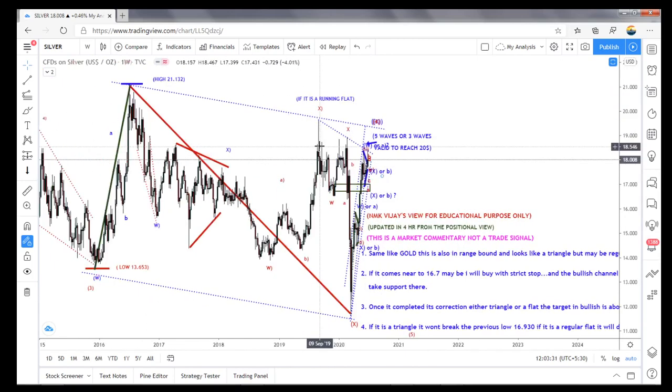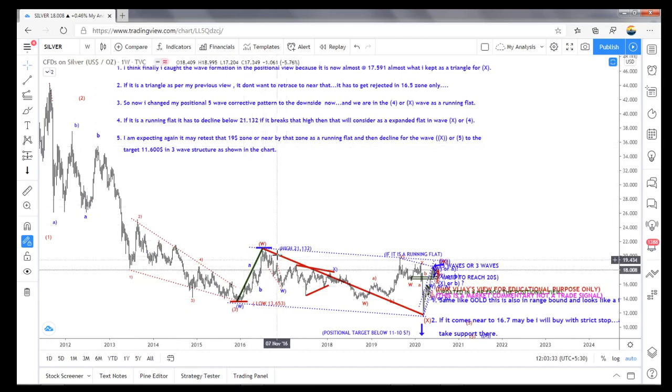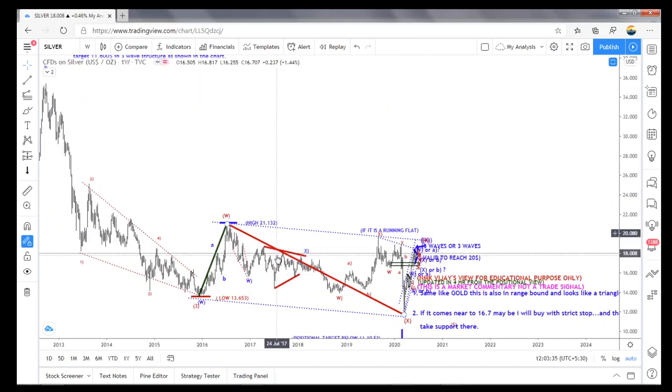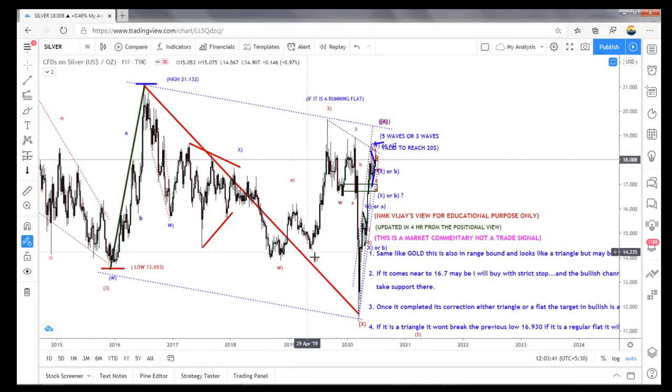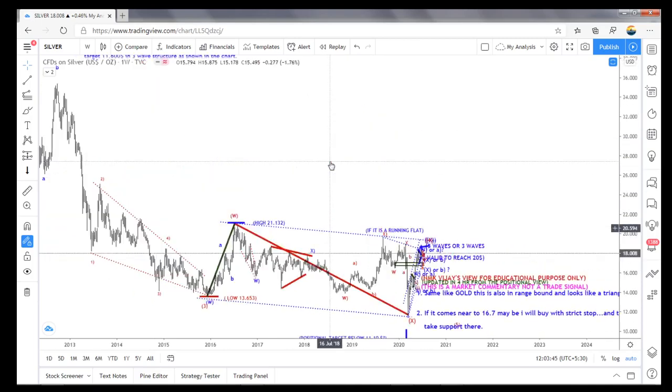I will explain that positionally, as I'm explaining gold A, B, C as an irregular flat, because I'm treating it only as an irregular flat since that wave structure is not completed here.